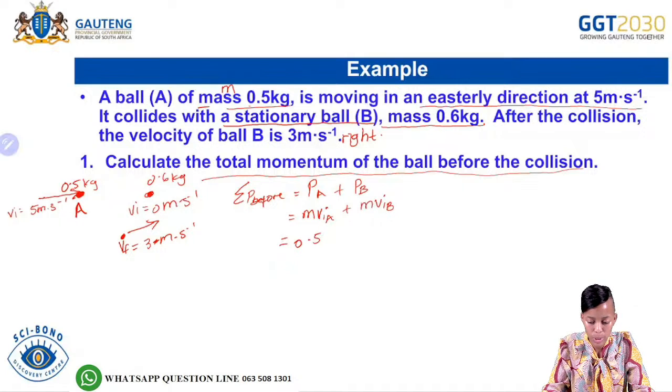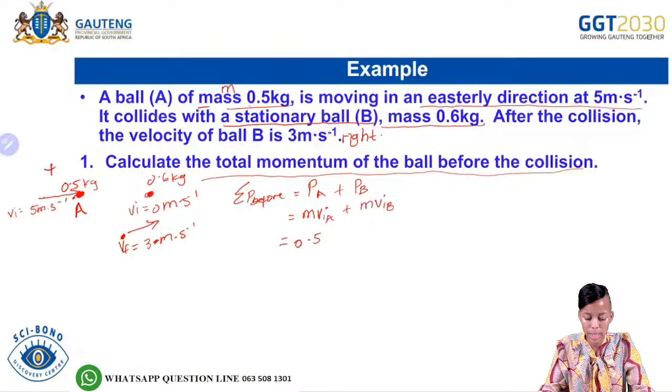So we are going to substitute that 0.5. And then what is the initial velocity? The initial velocity of object A is 5 meters per second. It's moving to the right. So we are going to take the initial direction of motion as positive. In this case, the initial direction of motion is to the right.